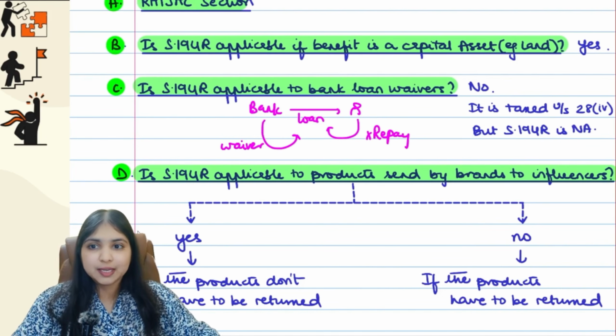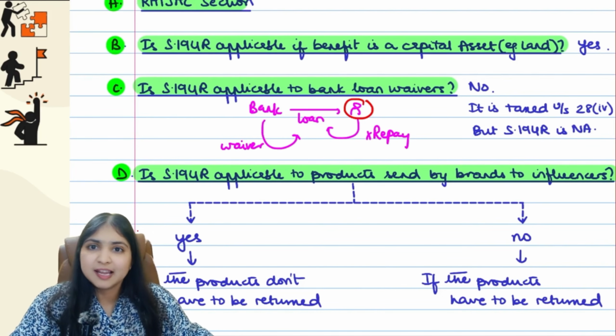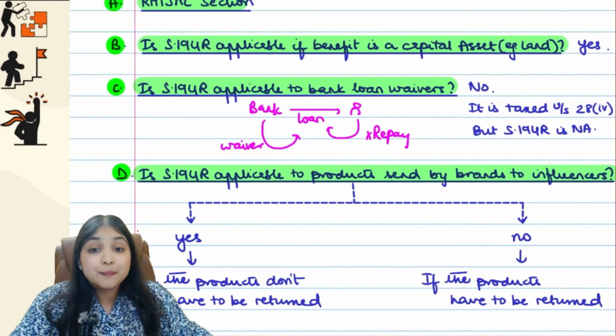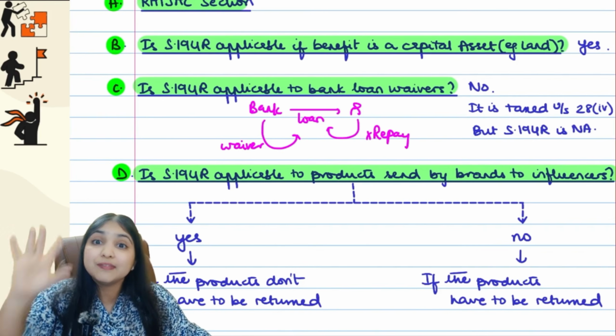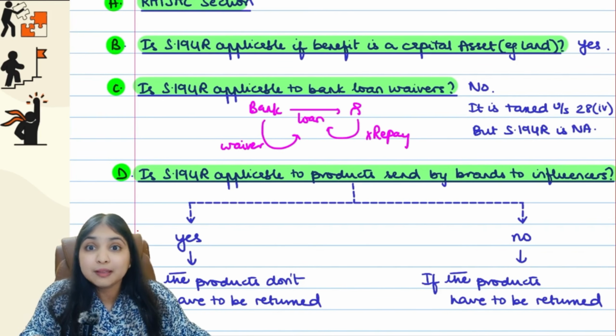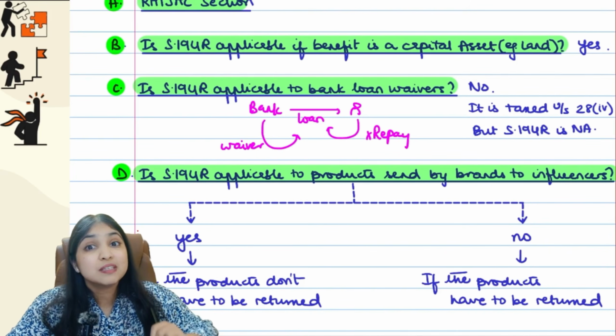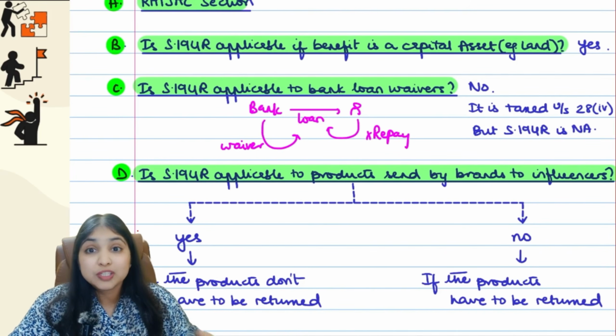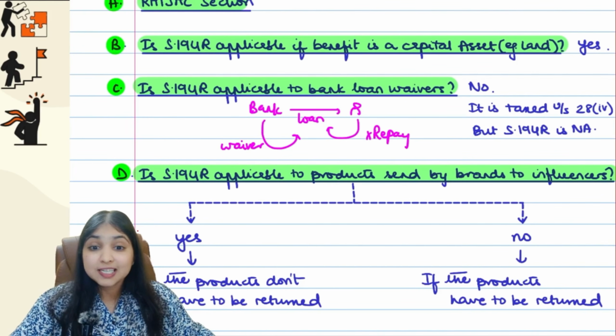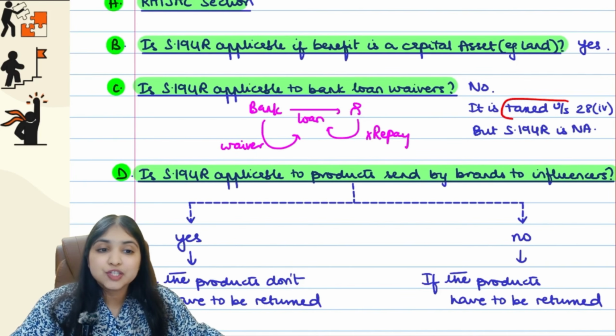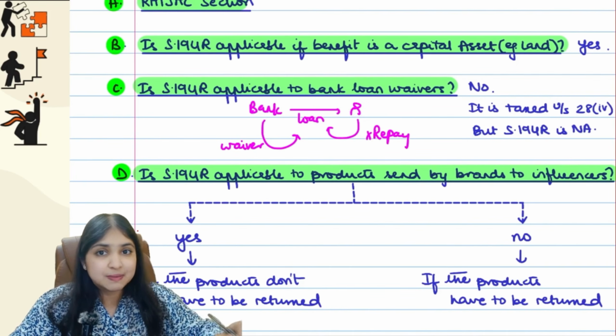First of all, do you agree that this person over here, Mr. Pink, has definitely enjoyed a benefit, guys? He borrowed a loan for his business or profession. He is not able to repay the loan. The banker is waiving the loan. He doesn't even have to repay the loan. Definitely he has enjoyed a benefit. And the benefit is relating to his business or profession because the loan was a business loan. He doesn't have to repay his business obligations. It's a benefit for him. That benefit is taxed for him under section 28 clause 4, in PGBP it is taxed.